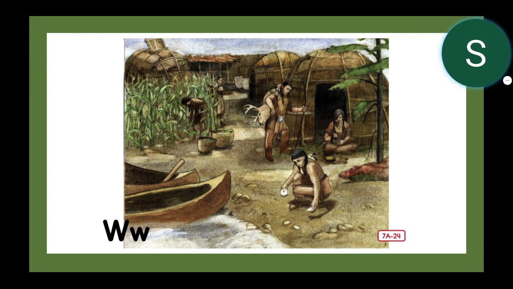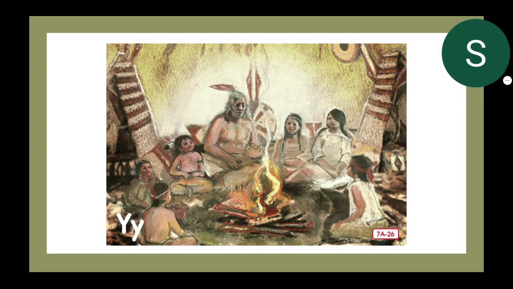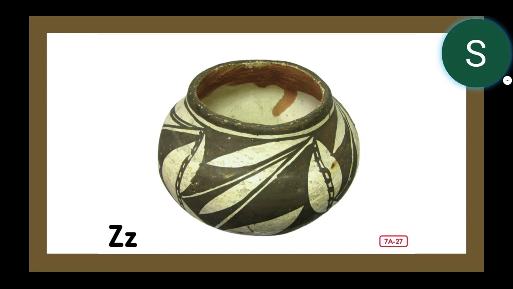W is for Wampanoag wigwams set near the coast. X is for X's, which decorated tribal dress. Y is for young children who listen to stories. Z is for Zuni Pueblo who crafted water jars.